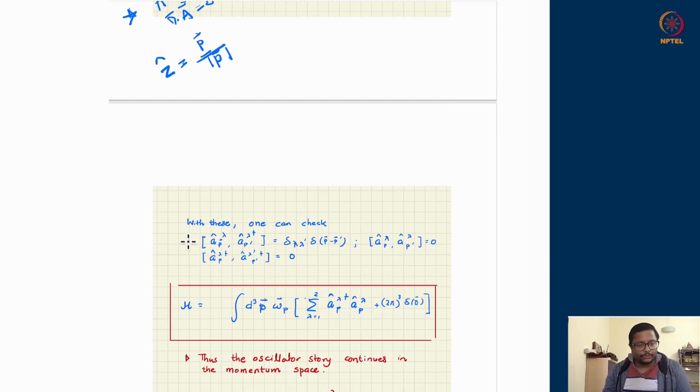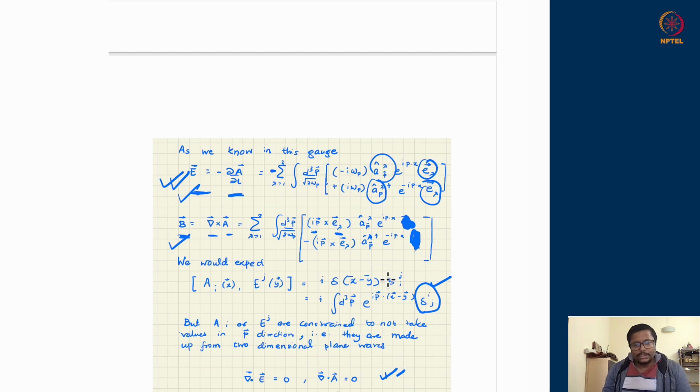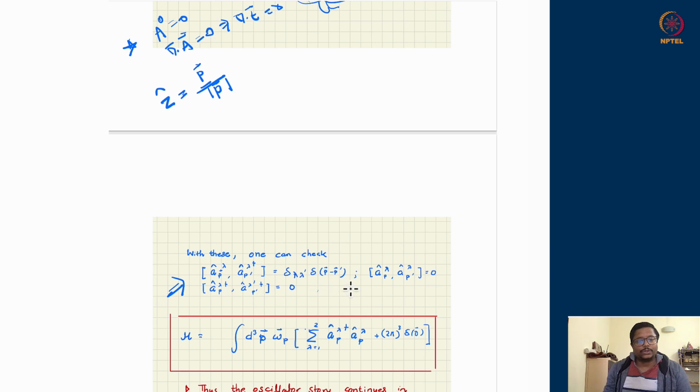You will be able to verify that indeed the A and A daggers again satisfy the same commutation relation they were satisfying for a harmonic oscillator all along, which we have learned. So A and A dagger, which we have written as operators as of now, indeed satisfy the same commutation relation as that of a harmonic oscillator. So therefore, the harmonic oscillator structure story is consistent with the story which we have developed.